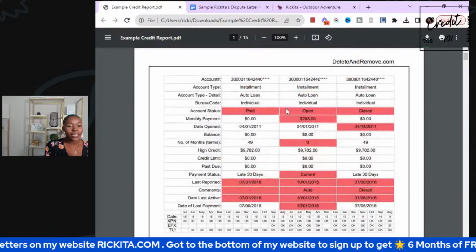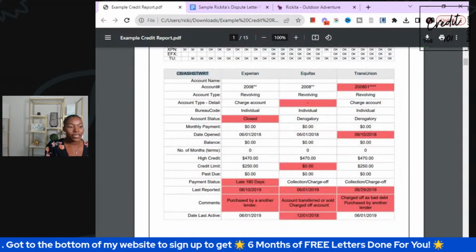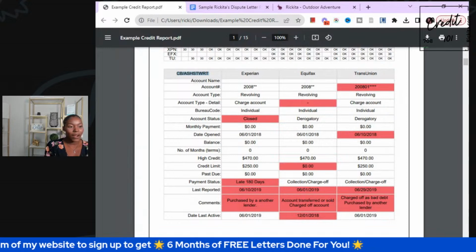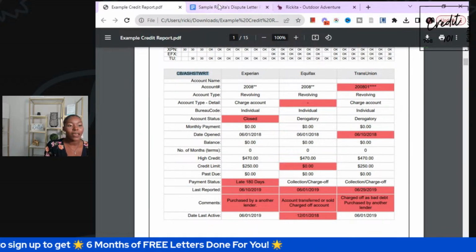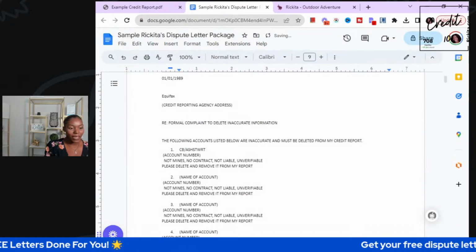Now let's get this account right here because I don't know what the name of this account is. Let's go right down here to this Ashley Stewart. So here is the name of the account, right? Can we see that? That's the name of the account. So we're going to copy and paste that right here where it says name of the account.